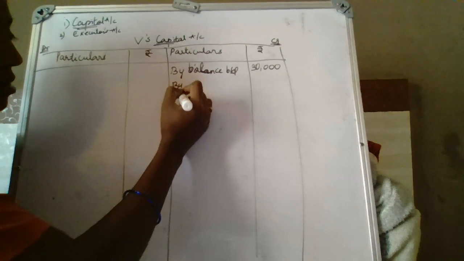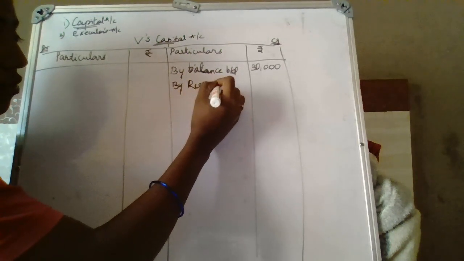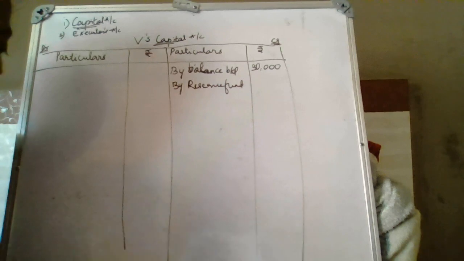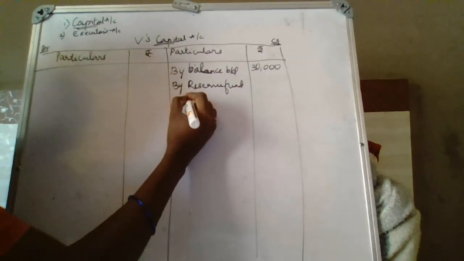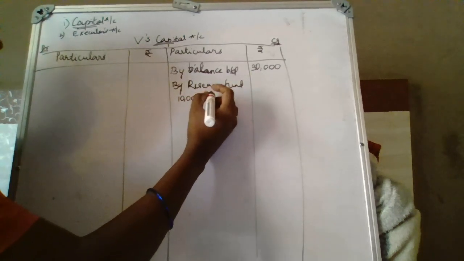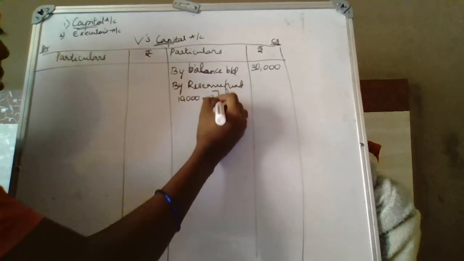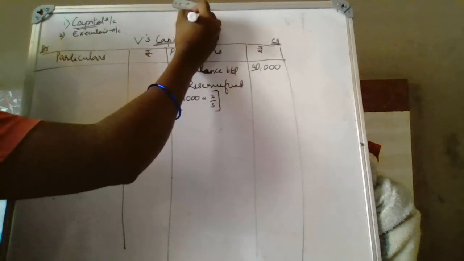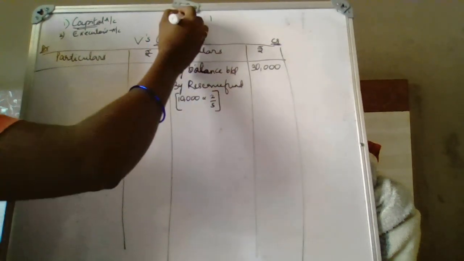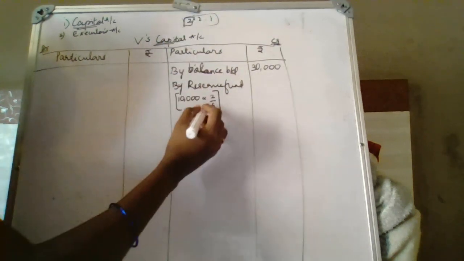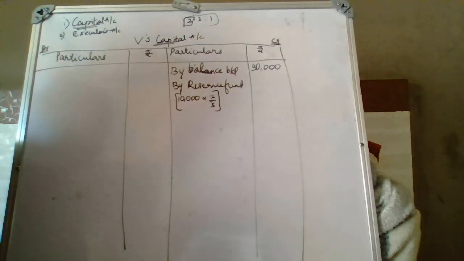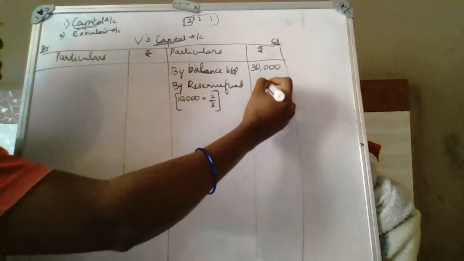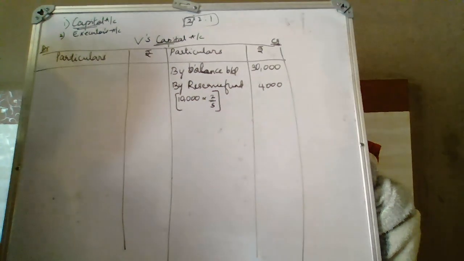Next it is reserve fund. But for reserve fund, we shall give only his share. What is the reserve fund? Reserve fund is 10,000. 10,000 into, please show all the calculation, 2 by 5. 2 is to 2 is to 1, so 2, the total is 5. So the total general reserve of his share is 4,000. Balance sheet items are done, only the capital and reserve fund.